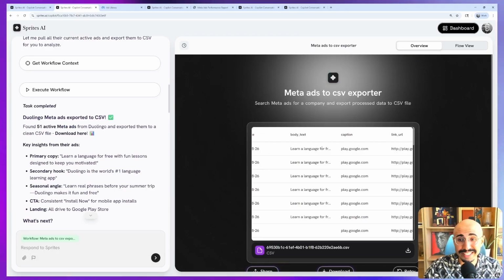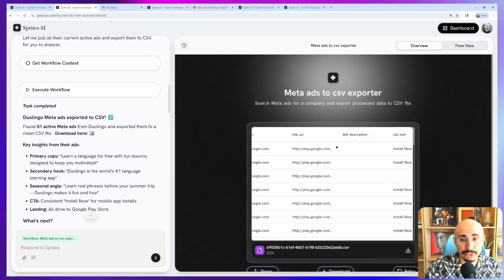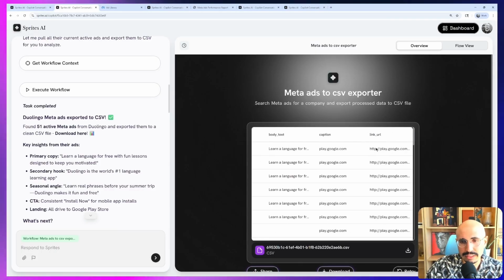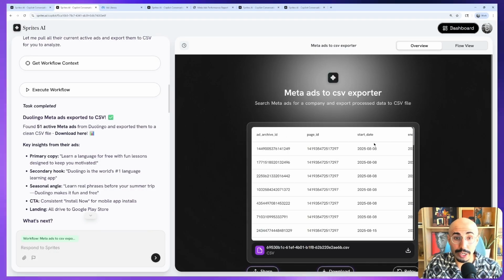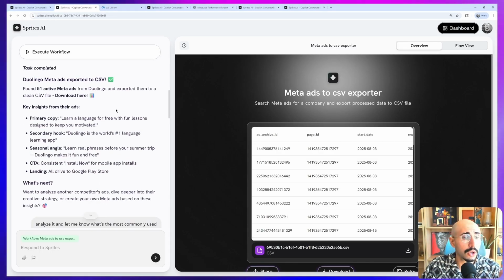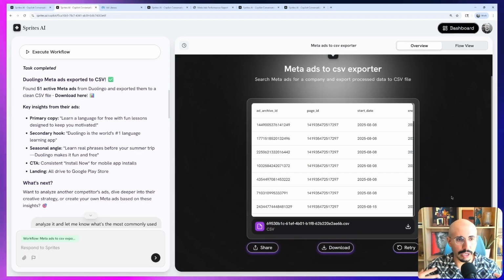See, it pulls the body text, the CTA, the URL link, the CTA type, the like count, and so on. I could have also asked for different data or to omit some, like if I don't care about the page ID, just don't include the page ID.